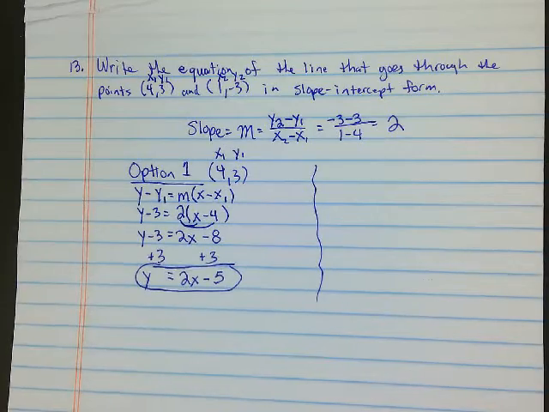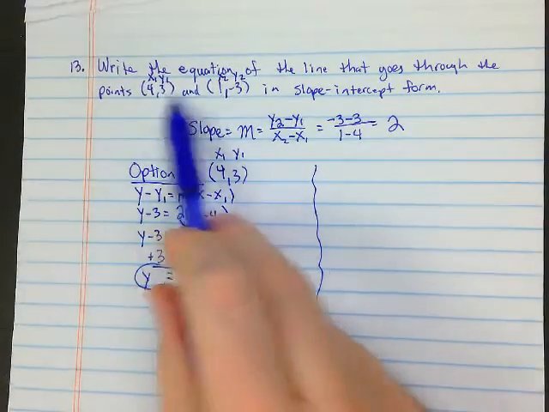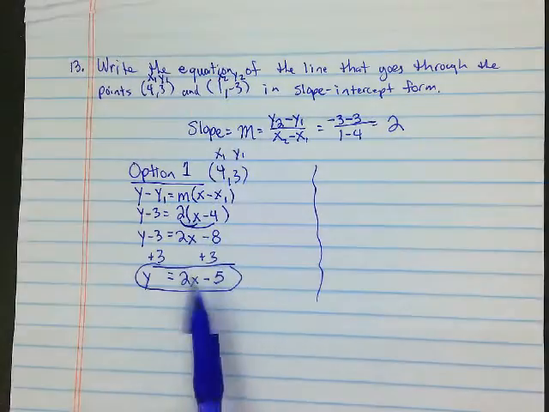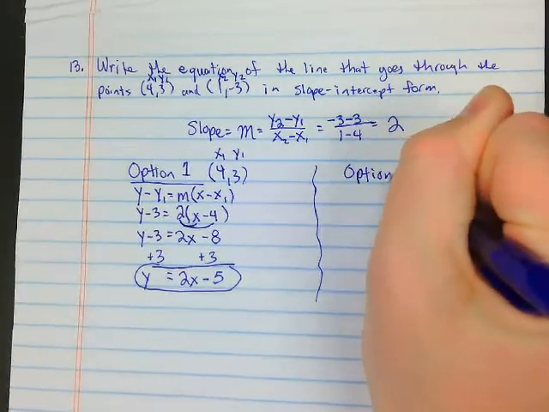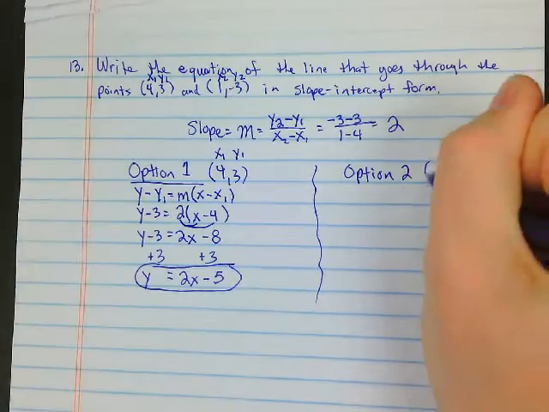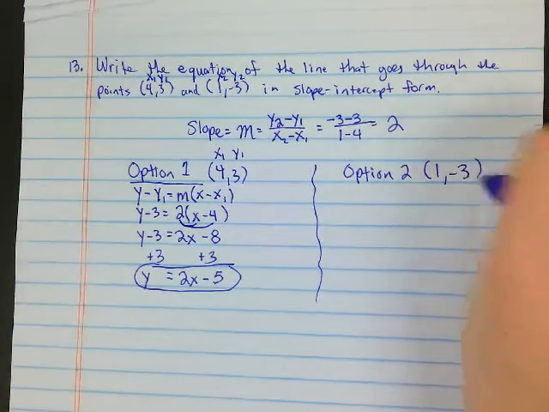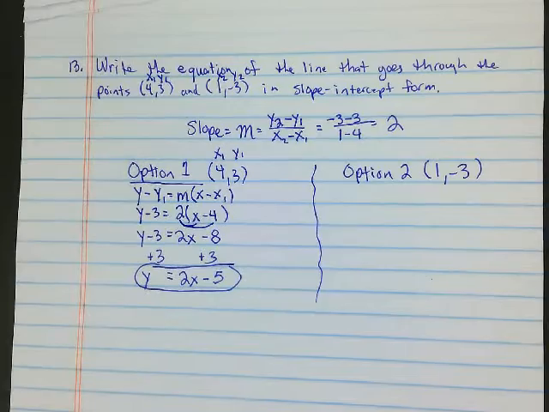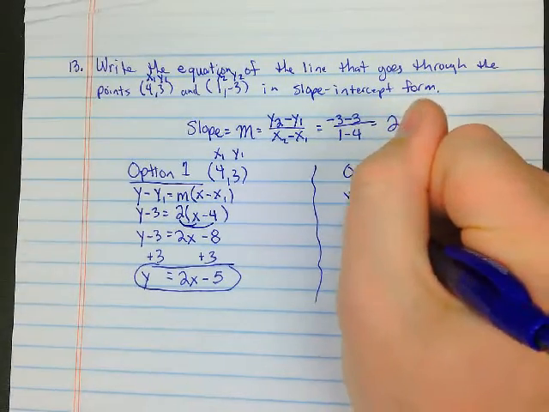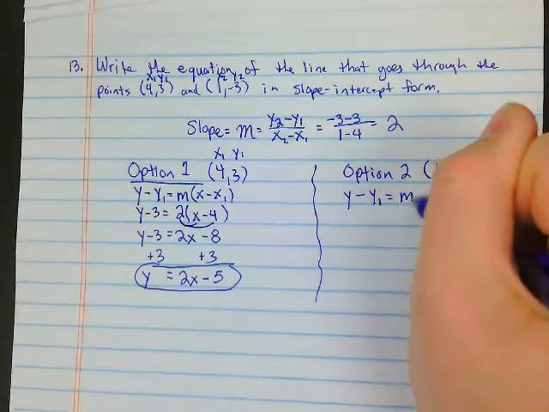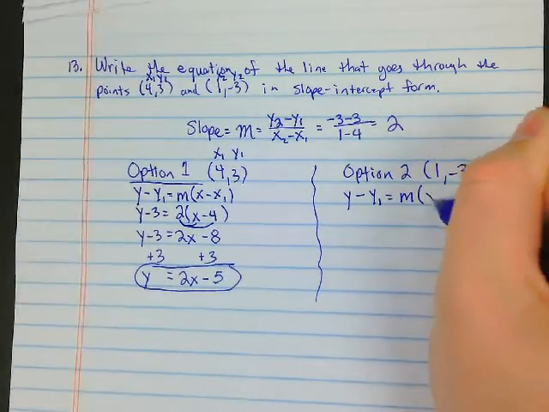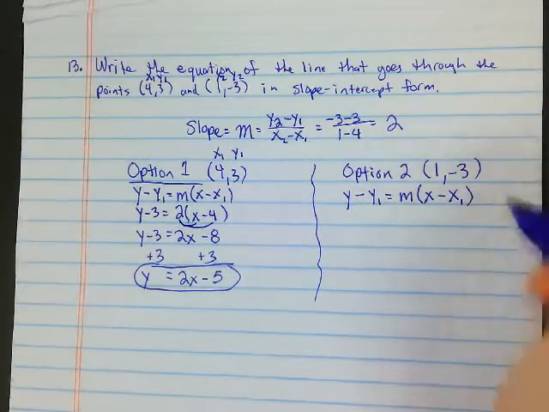But I'm going to show you that it really doesn't matter. I can pick 4, 3 or 1, -3, and I'm still going to get the same slope-intercept form. So option 2 is using the point 1, -3. Okay? So again, my point-slope form is y minus y1 equals the slope times the quantity, x minus x1.